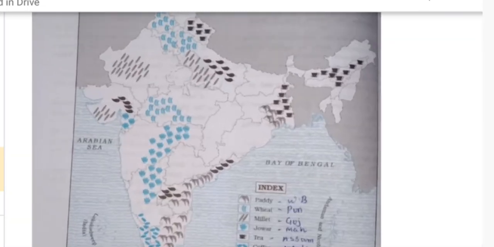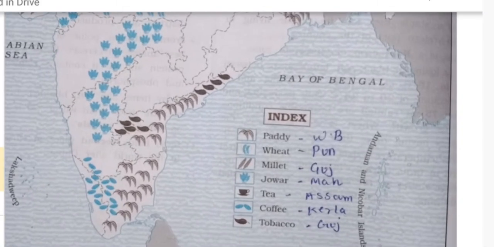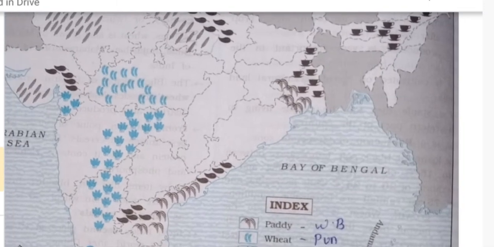Now see here, it is paddy. The first question is paddy. Paddy means rice. So where is it produced? Here it is shown in West Bengal. You have to give a symbol, not only this symbol, any agricultural symbol you can give. Many people write P, P, P, like that also you can write. But the best one is this one. Or you make crosses, points, small circles. So paddy is grown in West Bengal.